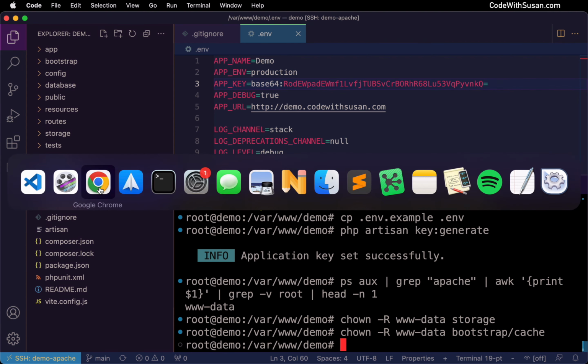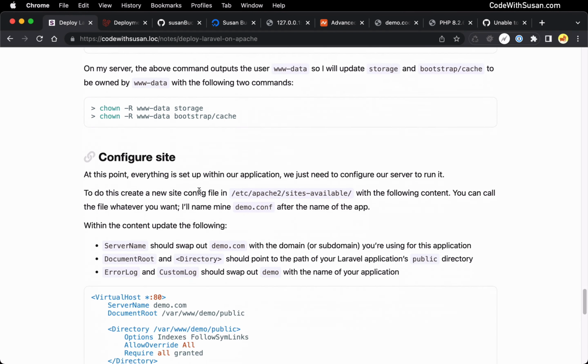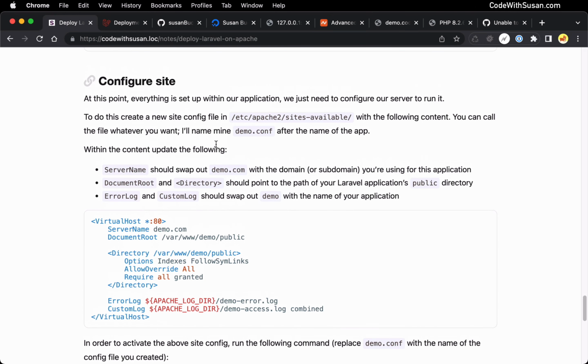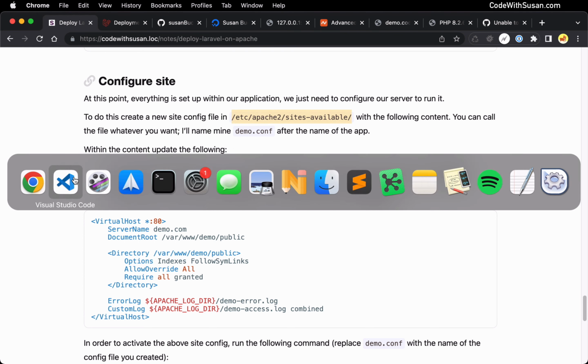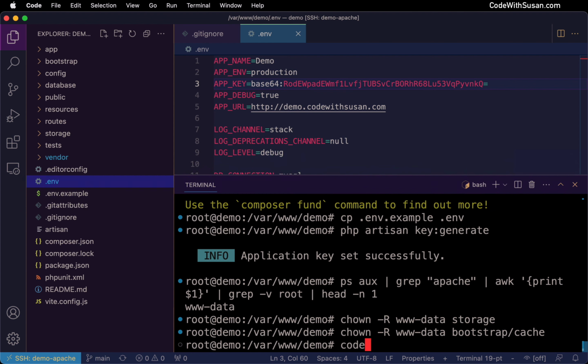And with our permissions all set, that brings us to our final step, which is configuring the site on the server. In other words, we need to make it so that when we go to our domain or subdomain, it's actually going to point to this application. The way we're going to do that is creating a site config in our /etc/apache2/sites-available directory. So in my code editor, I can create a new file using the code command. I'm going to specify that directory, and then you can call the config file whatever you want. In my case, I'm going to name it after the application.